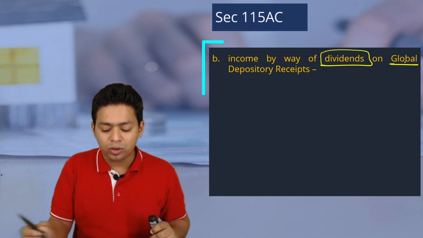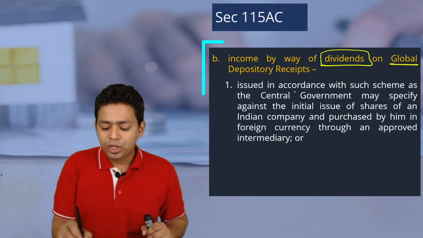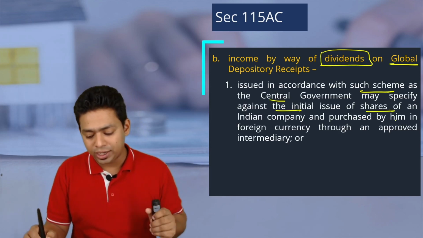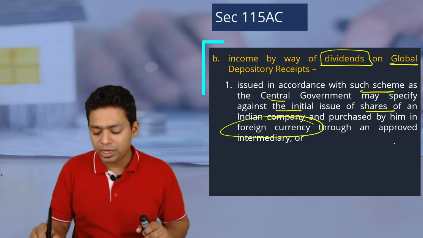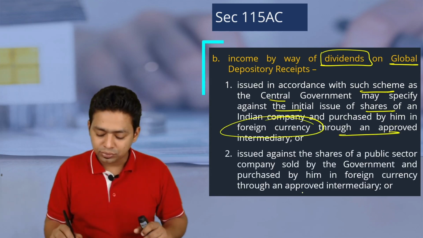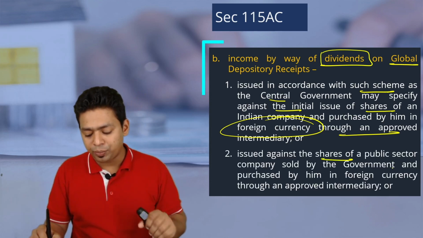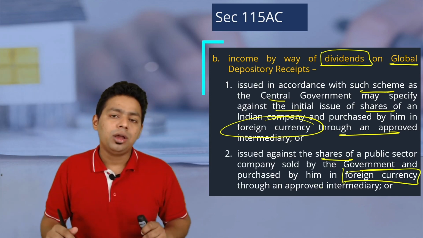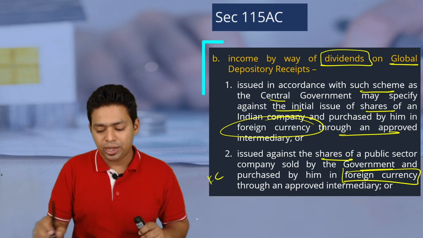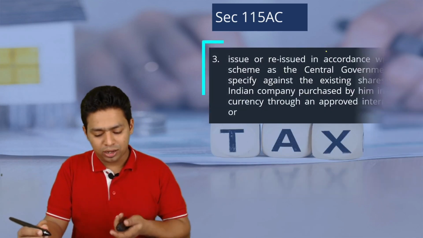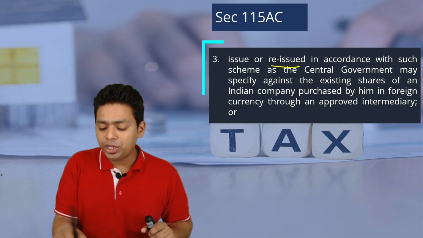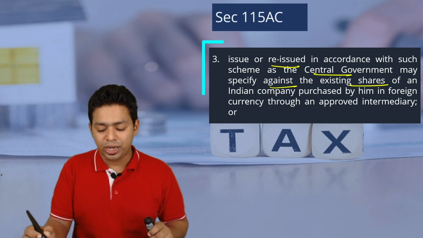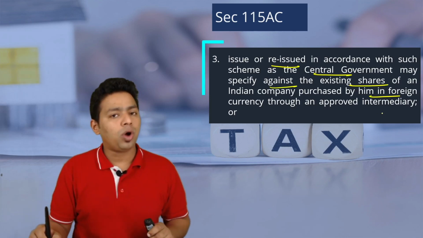Income by way of dividend on global depository receipt. First point, issued in accordance with a scheme the central government may specify against the initial issue of shares of an Indian company and purchased by him, the non-resident, in foreign currency through an approved intermediary, or issued against the shares of public sector companies sold by the government and purchased by him in foreign currency. Here the seller is the government and the buyer is the NR, who has given foreign currency in India. So dividend on those GDR will be considered here. Third, issued or reissued in accordance with the scheme framed by the central government against existing shares of an Indian company purchased by him in foreign currency through an approved intermediary.